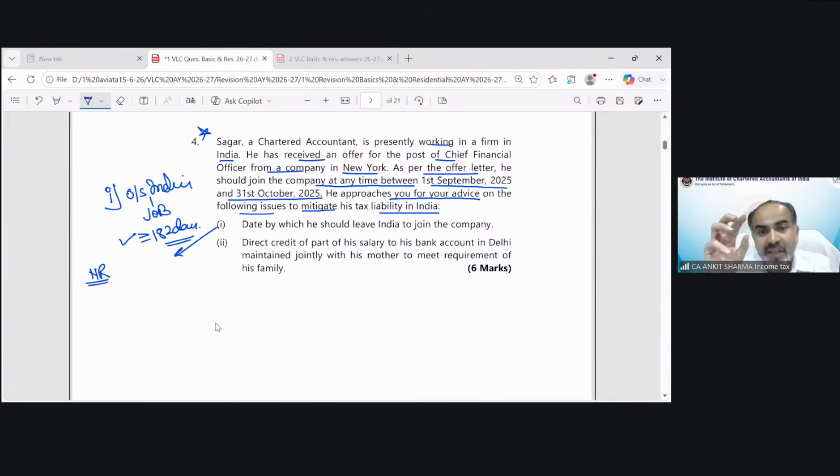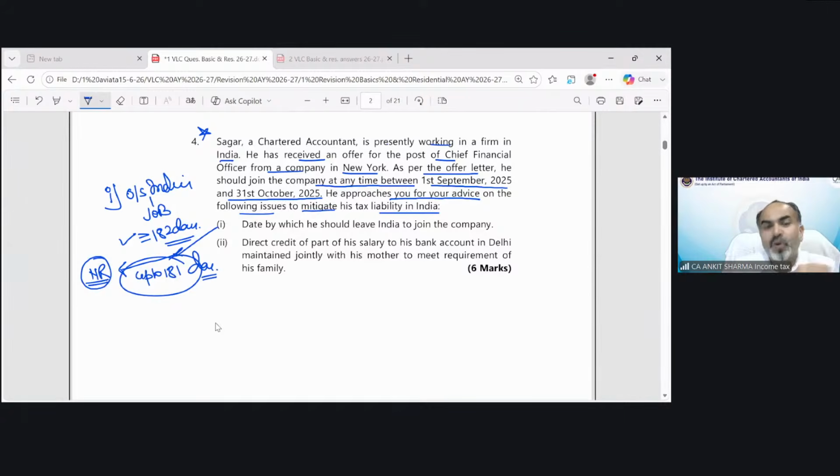So actually, point number one is asking you, technically or indirectly, tell me the date when I should leave, so the status of non-resident I will achieve. So from September 1, 2025 till 31st October 25, you need to tell him the date till which he would be in India only up to 181 days.